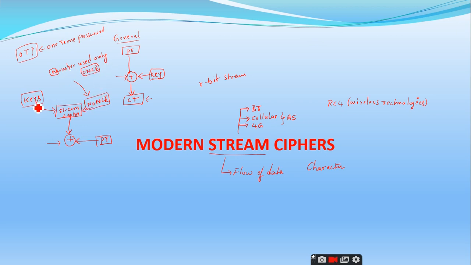When you input this key and the nonce, it will generate a key stream like this. So what is this nonce? Nonce is nothing but a pseudo random number.